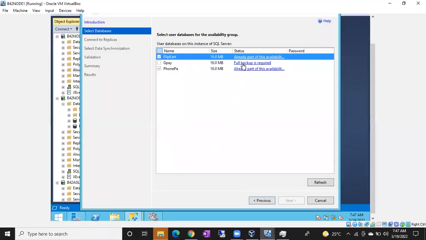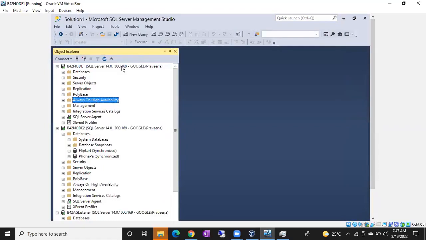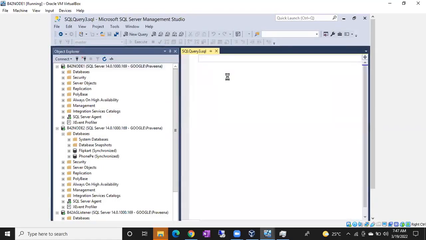Prerequisites. A full backup is required. That is a fresh database, right? So when you create a fresh database, first you have to take a full backup. No need to restore it, but you have to take a fresh full backup. Why do we have to take a fresh full backup? Can anyone tell me?